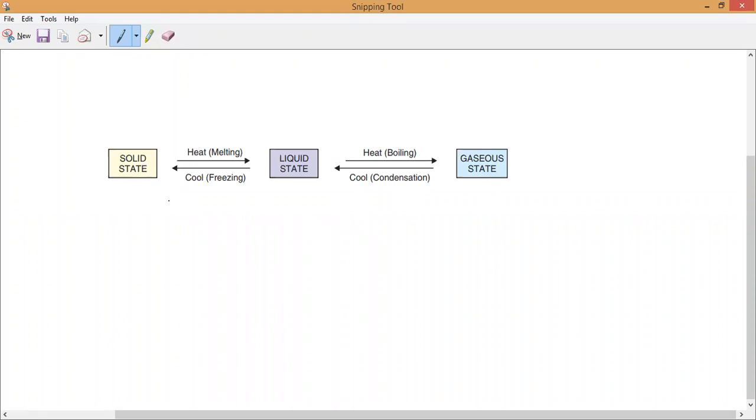You can see this picture will clearly give you the complete idea. Solid to liquid, by heating, is melting, which we can also call fusion. Next, liquid to gaseous state, by heating, is boiling, which we can also call vaporization. Gaseous state to liquid state, by cooling, is condensation. Liquid state to solid state, by cooling, is freezing.